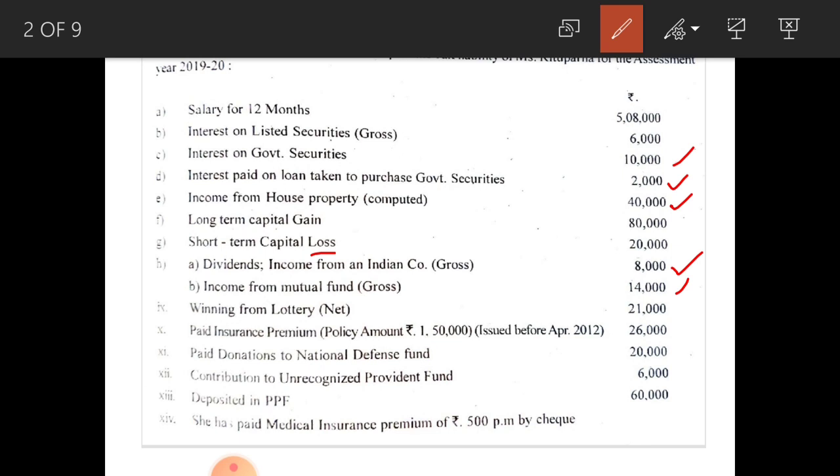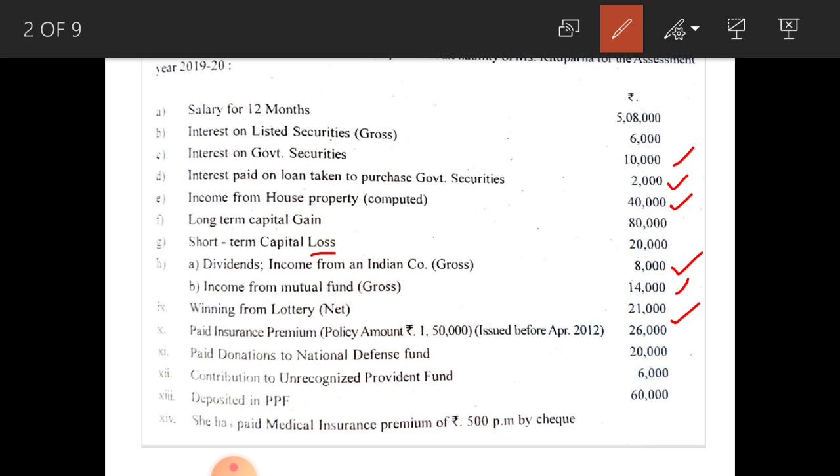Next, winning from lottery, net amount is given 21,000. That means TDS is deducted from this 21,000 but for the calculation of income from other sources you have to add that TDS to this 21,000. Winning from a lottery, the TDS is fixed, that is 30%. You have to add that 30% to this 21,000.